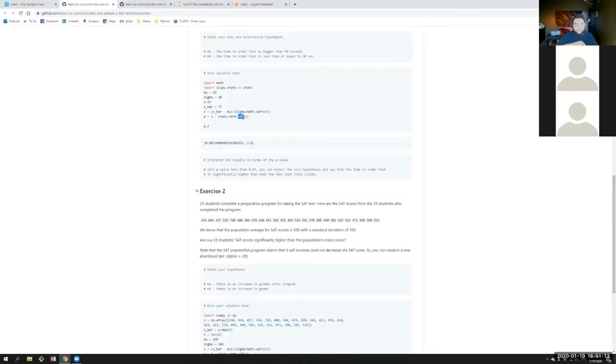Right? Got it. It accumulates. So in the CDF, when we pass in Z, this function will return to us the odds of observing a value that is as big as or less than this Z-score. And we're going to subtract that from 1 because we want to see how many values